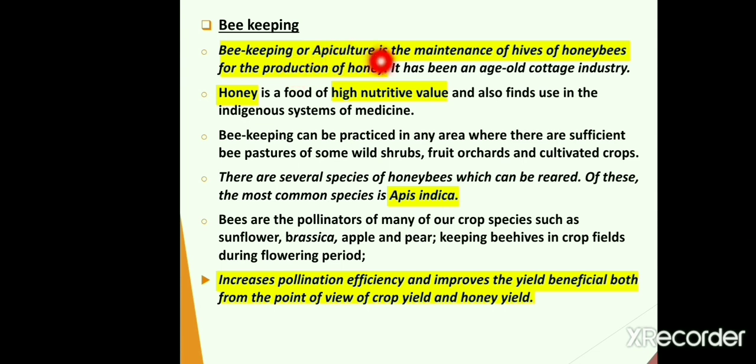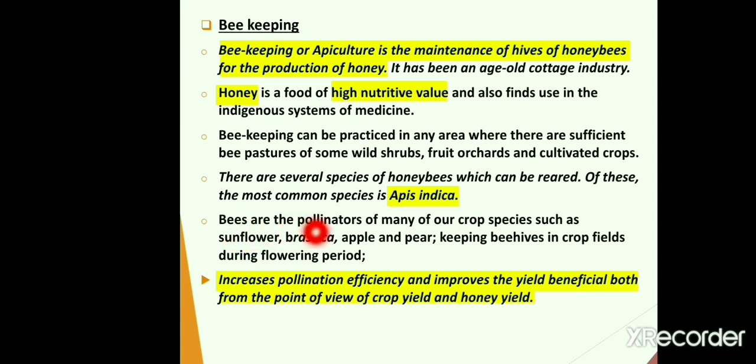Beekeeping or apiculture is the maintenance of hives of honeybees for the production of honey. It is an age-old cottage industry. Honey is of high nutritive value and is also used in indigenous systems of medicine like Ayurveda. Beekeeping can be practiced in any area where there are sufficient bee pastures, which include some wild shrubs, fruit orchards and cultivated crops. Several species of honeybees can be reared, of which the most common species is Apis indica.